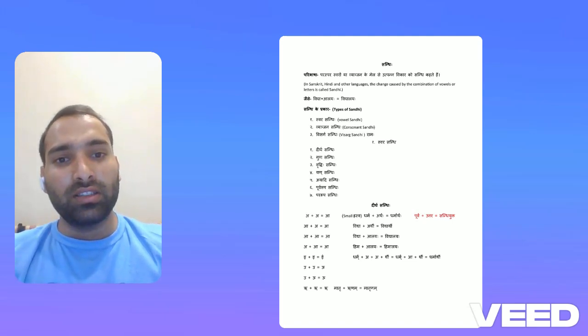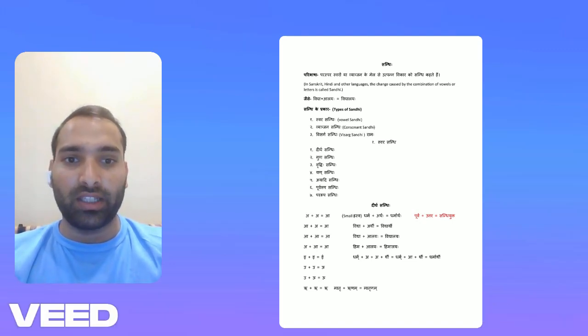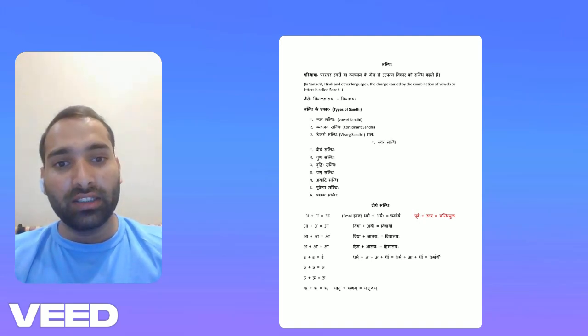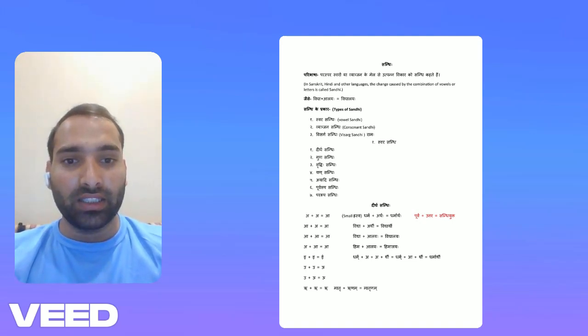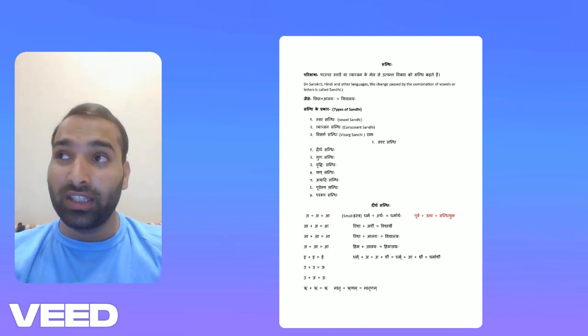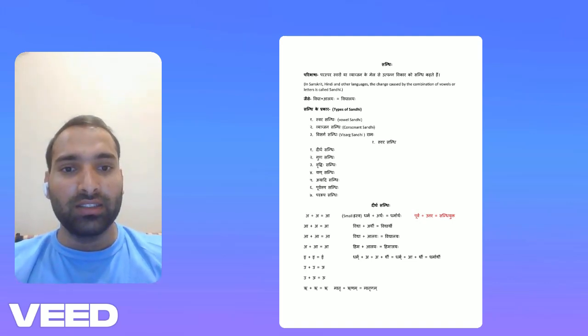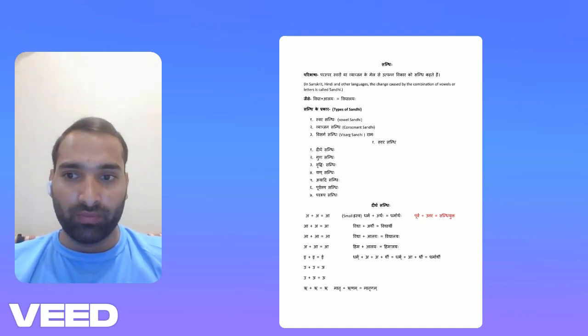Now we are starting with Swar Sandhi. Types of Swar Sandhi. Number one, Gun Sandhi. Number two, Vriddhi Sandhi. Number three, Yan Sandhi. Number four, Ayadi Sandhi. Number five, Pururup Sandhi. Number six, Parurup Sandhi. And last, Dirgh Sandhi.